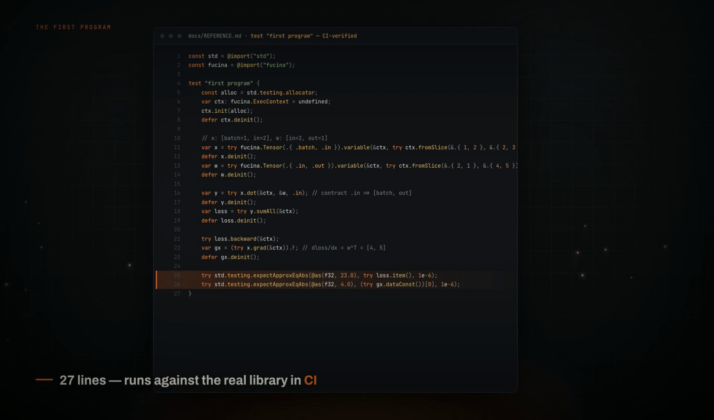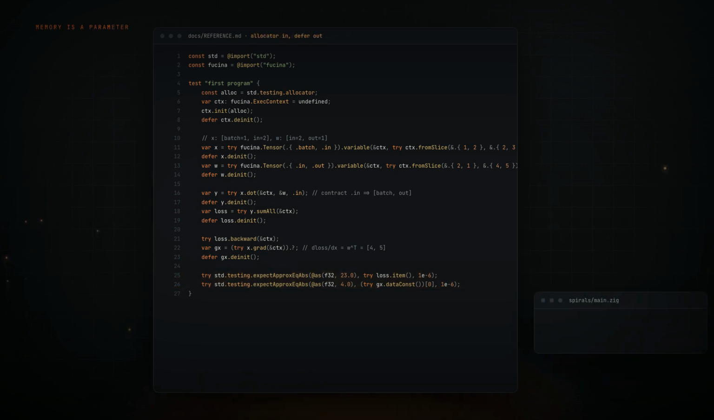To read it, you need a handful of Zig features. Here they are. First, memory is a parameter. Zig has no garbage collector and no hidden allocation. Any function that allocates takes an allocator argument, and the caller decides which one.